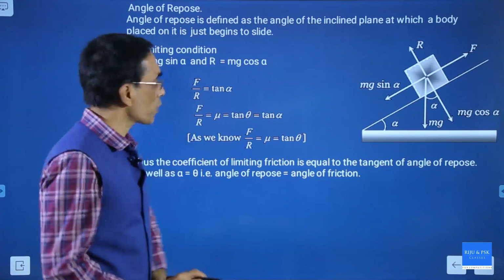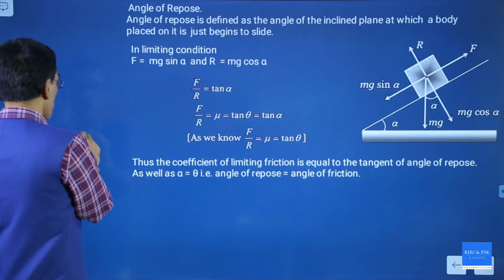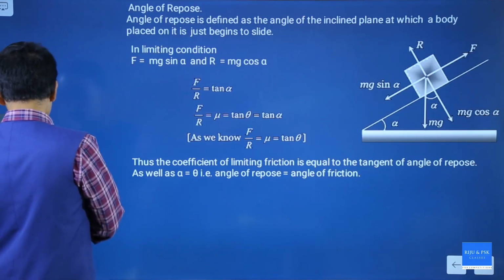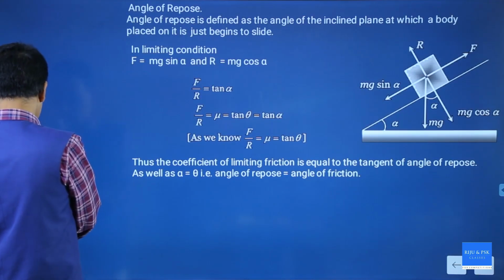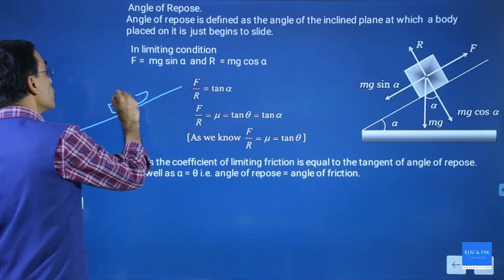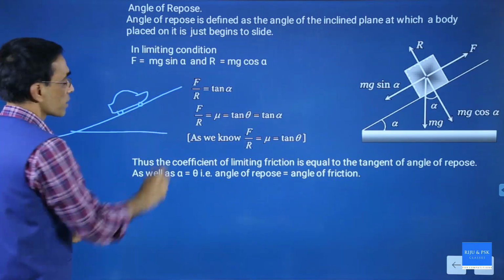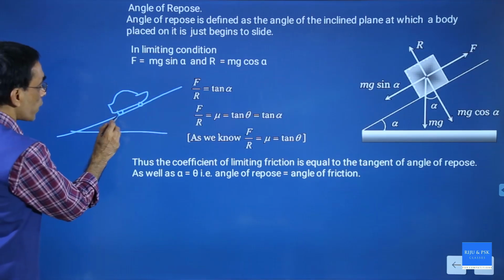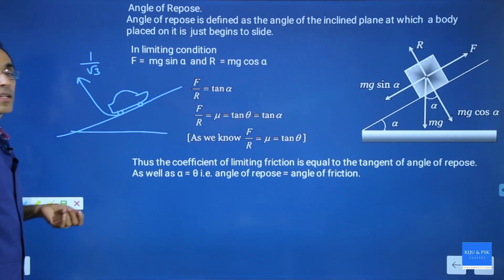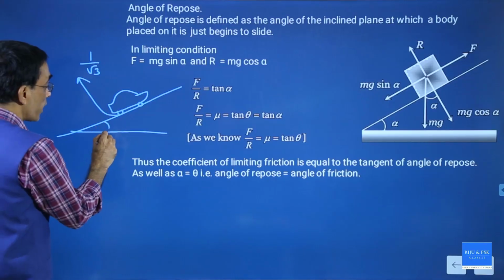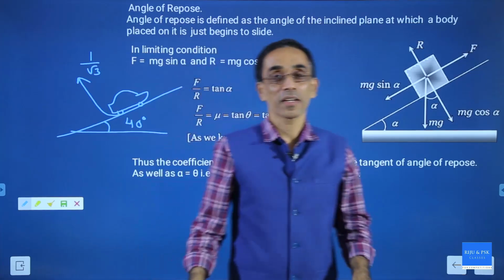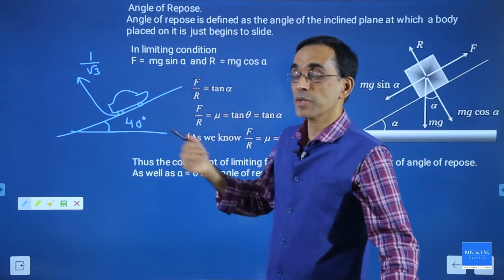Imagine for a moment that you are driving your car, and you stop your car on an inclined road. There is a road going uphill and you parked your car here. Assume that the coefficient of friction between the tire and the road is 1 by root 3, and assume that this road has an inclination of 40 degree. Now what will happen? If you can answer this, you understood this, otherwise you don't.